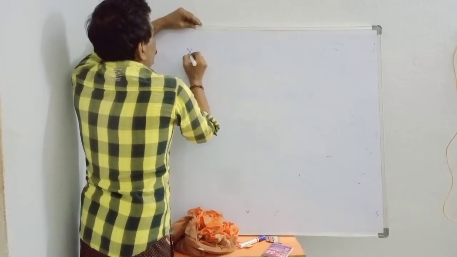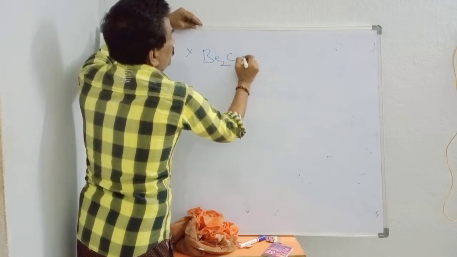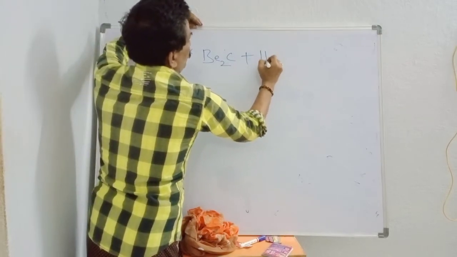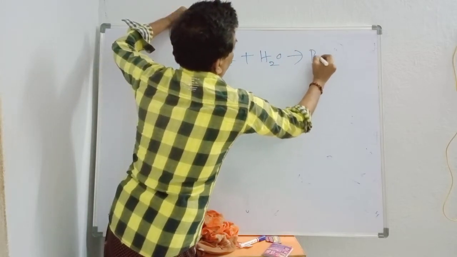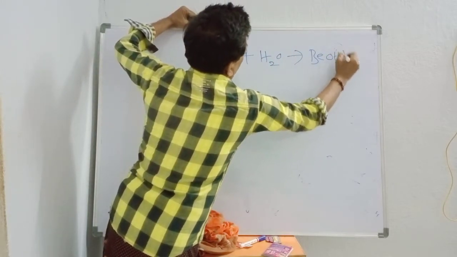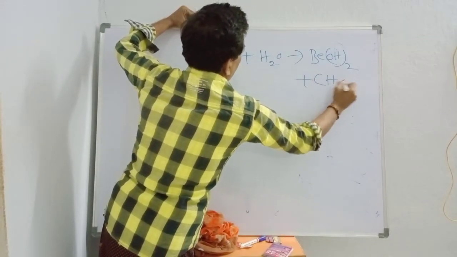Next one, Be2C plus H2O gives Be(OH)2 plus methane.